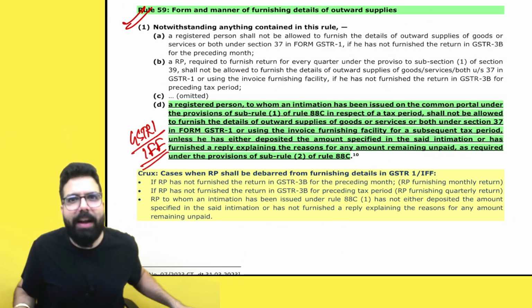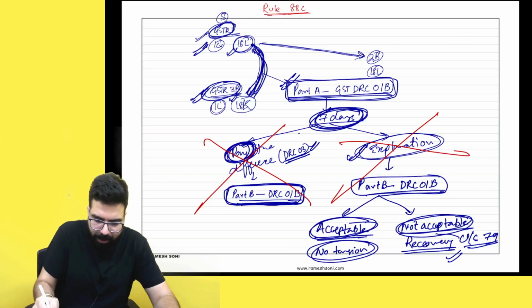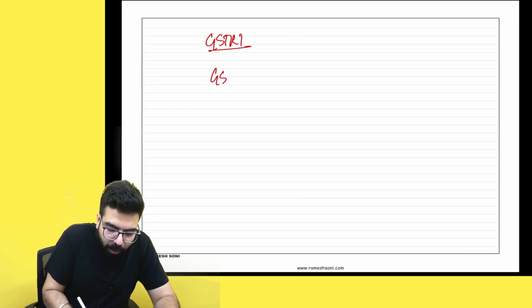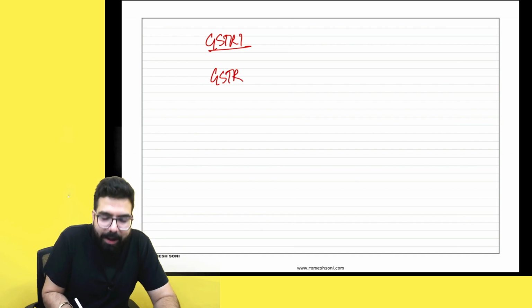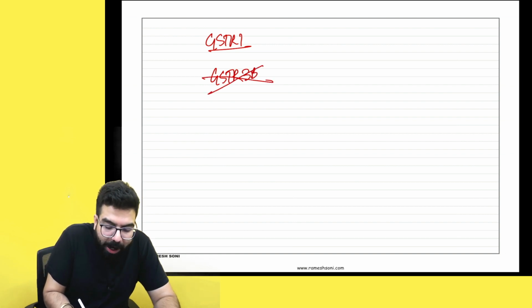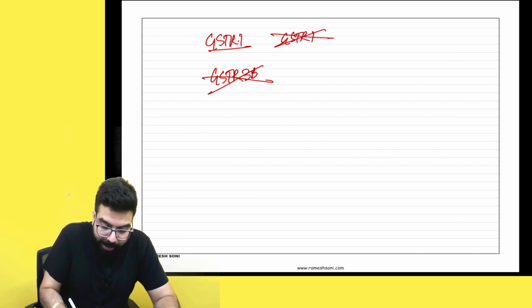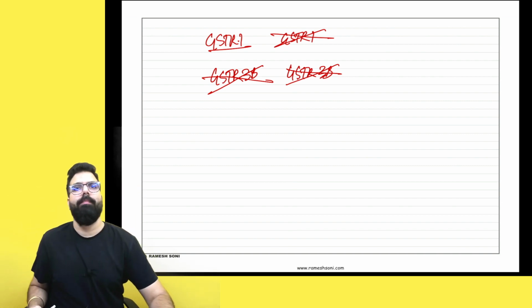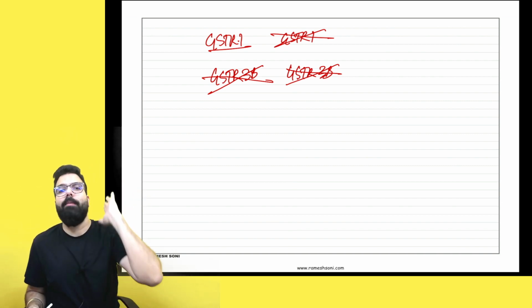Sir, if I can't file GSTR 1, what will happen? Arey, people, if you can't file GSTR 1, you can't file the GSTR 3B also. If you can't file GSTR 1, next GSTR 1 also you can't file. Next GSTR 3B also you can't file. Baba, everything will get blocked. You will not be able to comply with the returns.